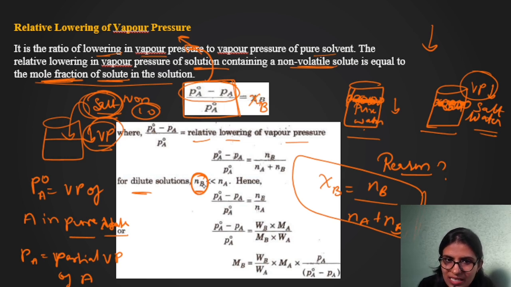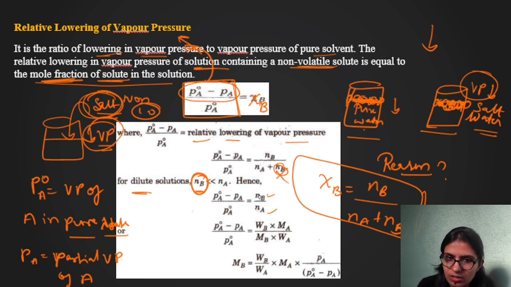It means NB is lesser than NA. So when it's very much lesser, I can neglect this in the total moles. So I'm going to remove this, and when I remove this, I get one more equation: NB divided by NA, the number of moles of B divided by the number of moles of A.